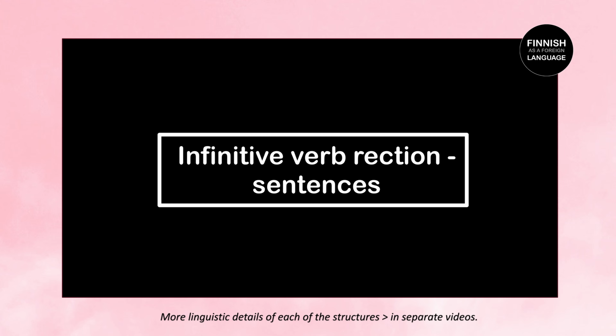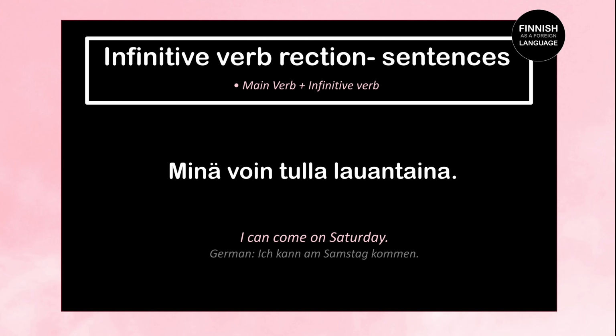Infinitive verb action sentences. These are sentences that consist of a verb plus an infinitive verb. Let's take a look at some examples. Minä voin tulla lauantaina means I can come on Saturday. So minä means I, voin is a verb. It's standing here in the first person singular present tense. Its basic form is voida, which means can, and tulla is our infinitive verb meaning to come. Lauantaina means on Saturday. Minä voin tulla lauantaina. I can come on Saturday.